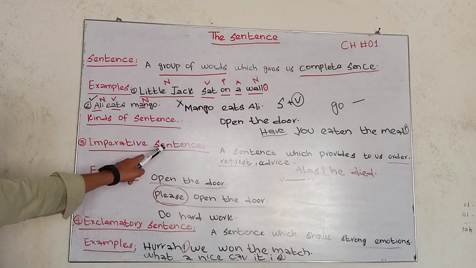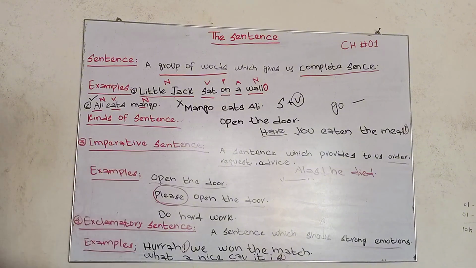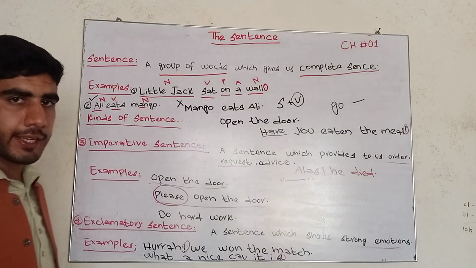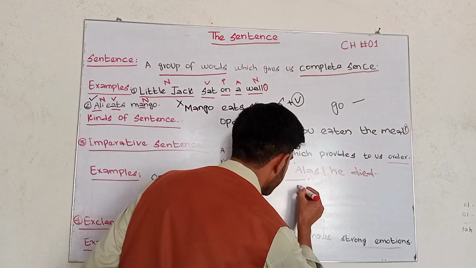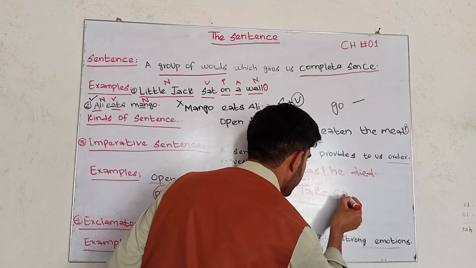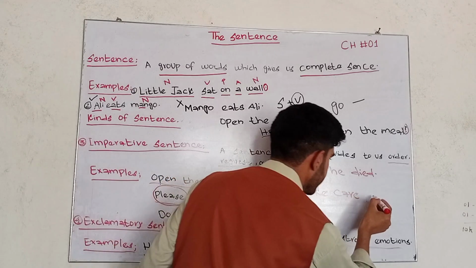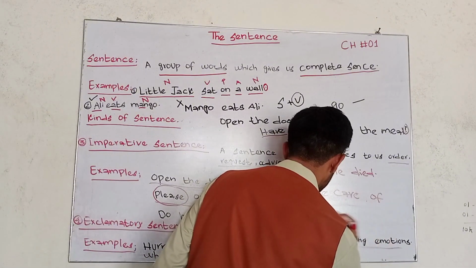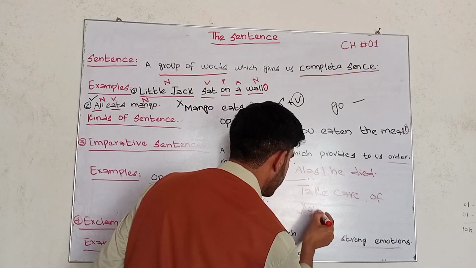Now I'll give you an example of an imperative sentence: "Take care of yourself."